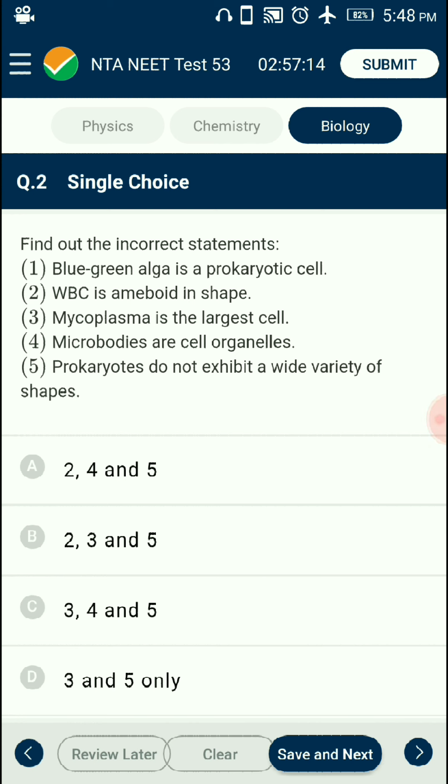The organization of the prokaryotic cell is fundamentally similar even though prokaryotes exhibit a wide variety of shape and function. The four basic shapes of bacterial cells are bacilli, that is rod-like, coccus, spherical, vibrio, comma-shaped, and spirillum, spiral-shaped. So the answer for this question is option D. From the given five statements, the third and fifth statements alone are incorrect.